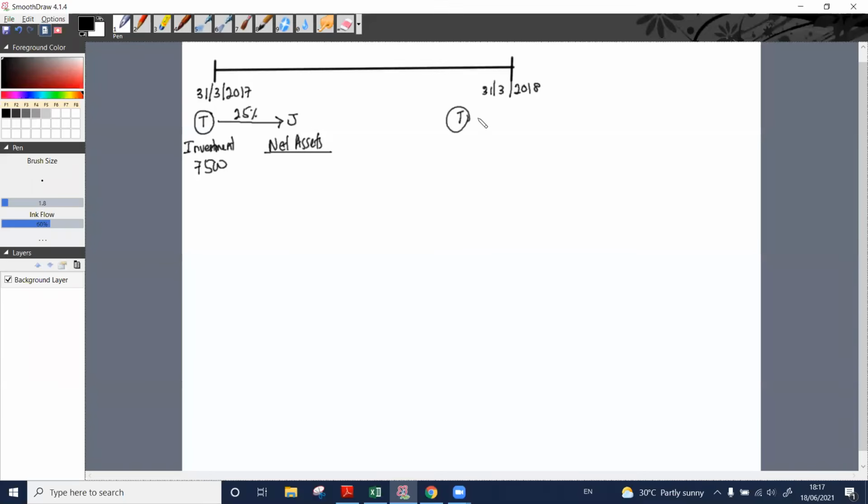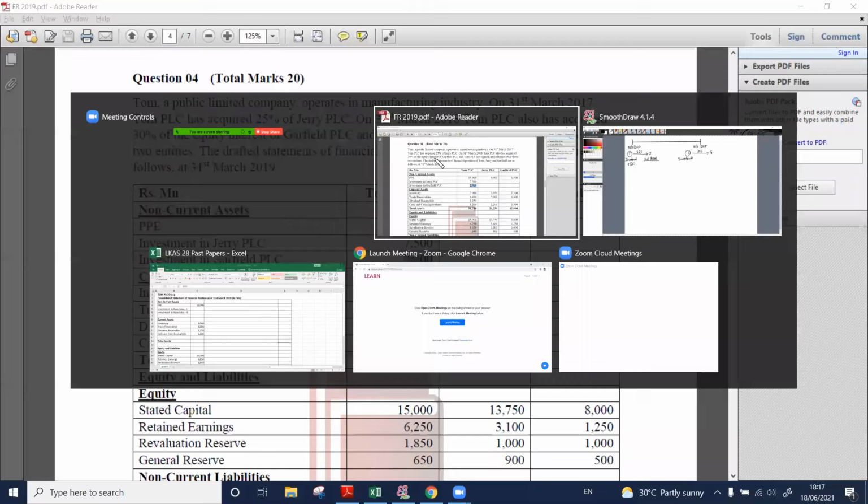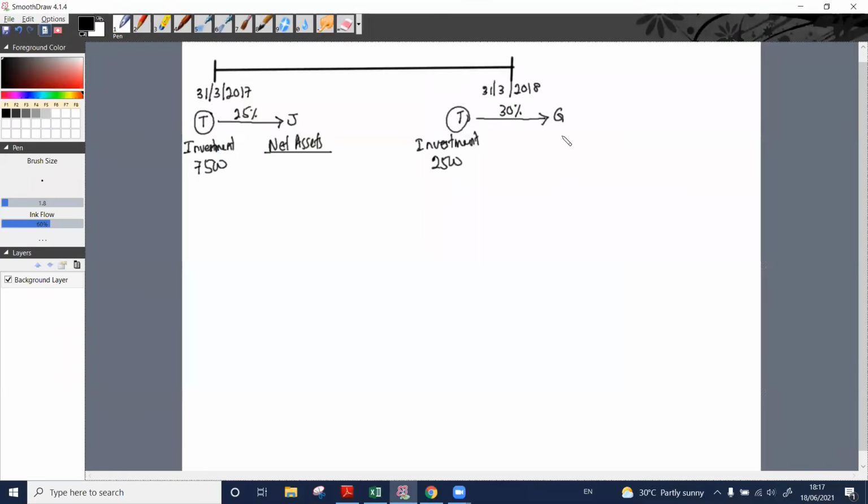Tom PLC has acquired 30% of Garfield PLC. What is the investment value? Investment in Garfield PLC 2,500, right? Here also we should know the net assets of Garfield PLC as at the acquisition date. එනම් මෙයාගෙත් මෙන්න මෙදා වෙද්දී on 31st March 2018 we should know the net asset value.